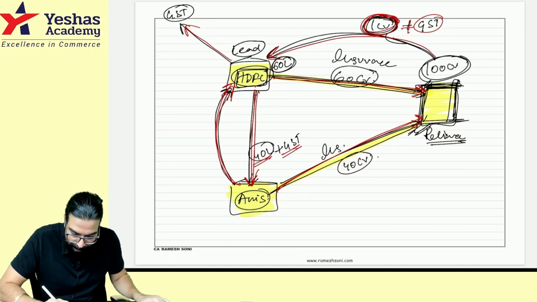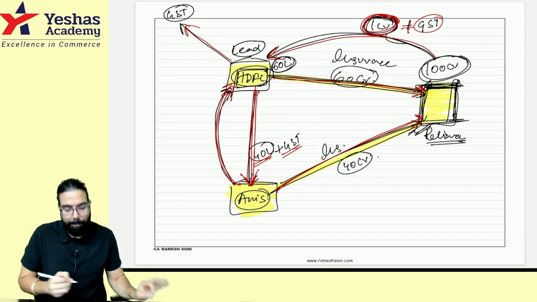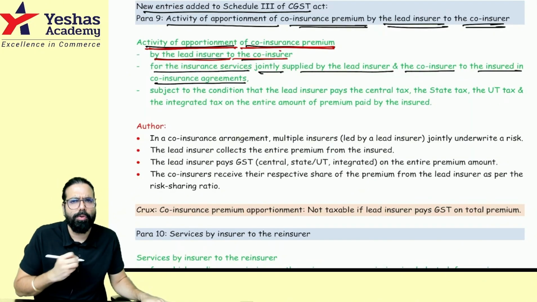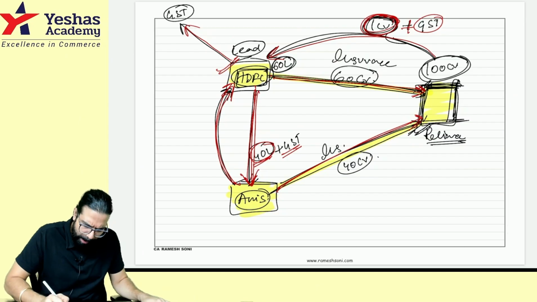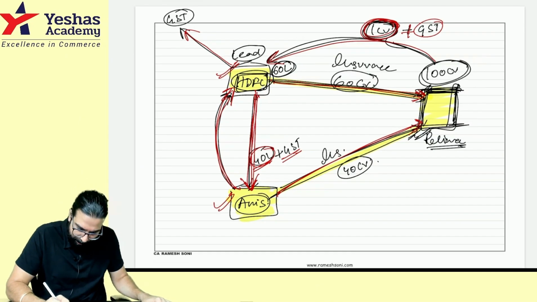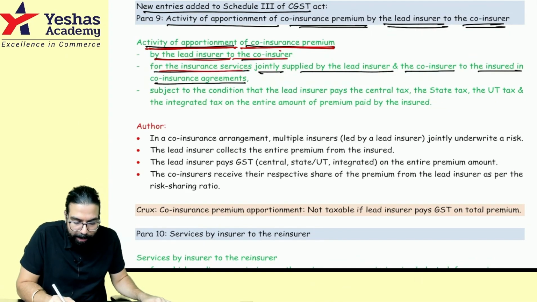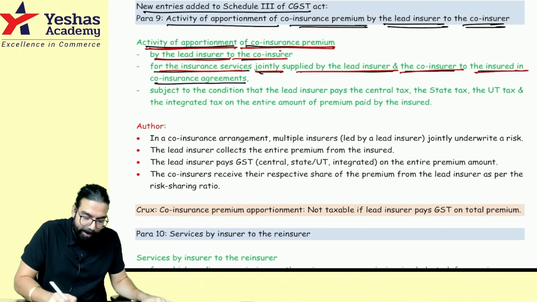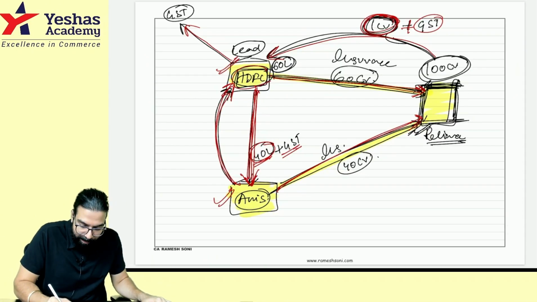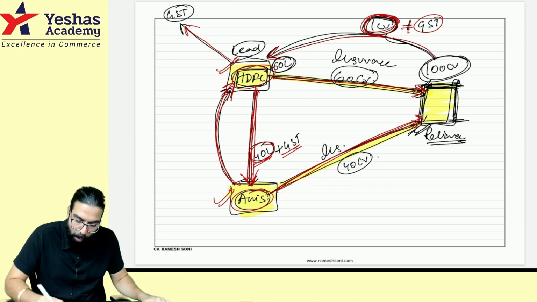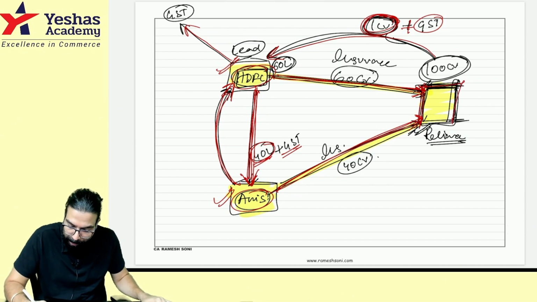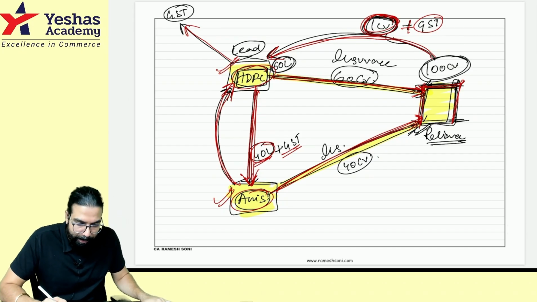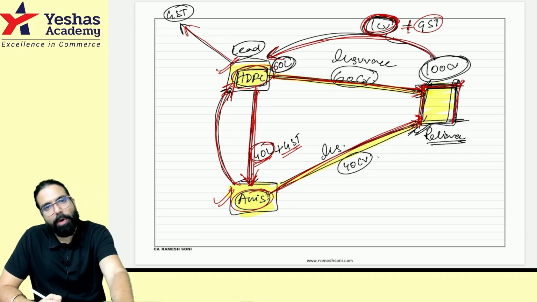What is the activity over here? He is giving the apportionment amount. How much is it? 40 lakh rupees, by the lead insurer to the co-insurer. This is the main insurer and this is the co-insurer. He is giving him 40 lakh rupees for the insurance services jointly supplied by the lead insurer and co-insurer to the insured in the co-insurance agreement. This lead insurer and this guy have done the co-insurance of Reliance Industries. For the co-insurance, whatever premium is collected, the apportioned amount is only 40 lakh rupees.